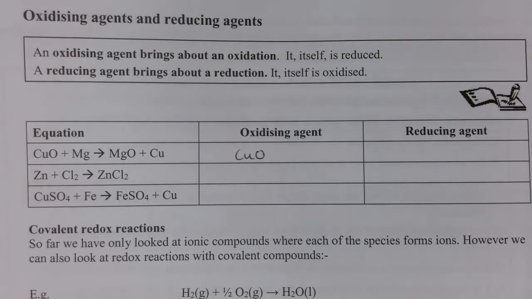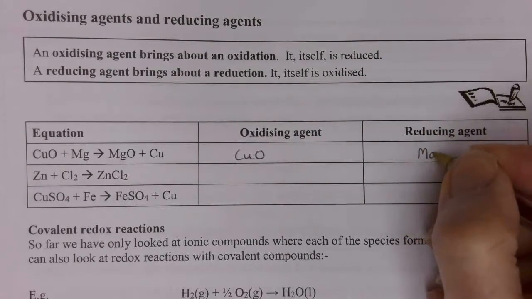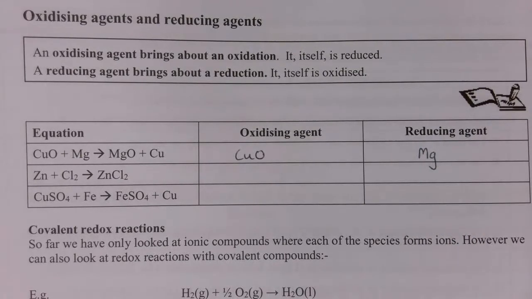Copper itself is being reduced from the Cu2+ to the Cu stage. The reducing agent, on the other hand, is the magnesium, because the magnesium itself is being oxidized and it's causing the copper to be reduced from the Cu2+ stage to the Cu.